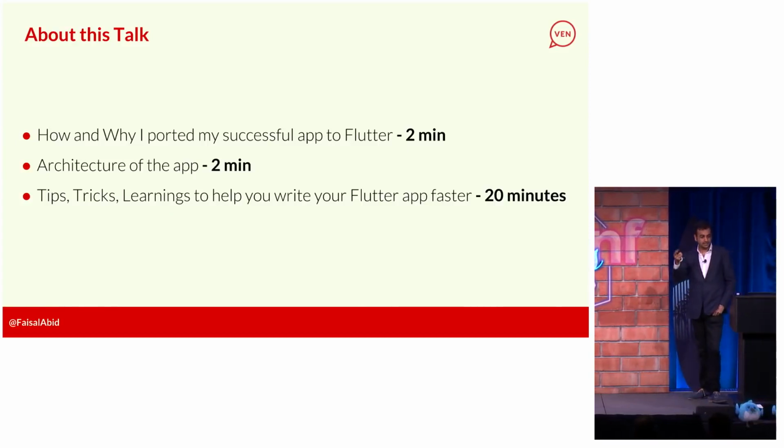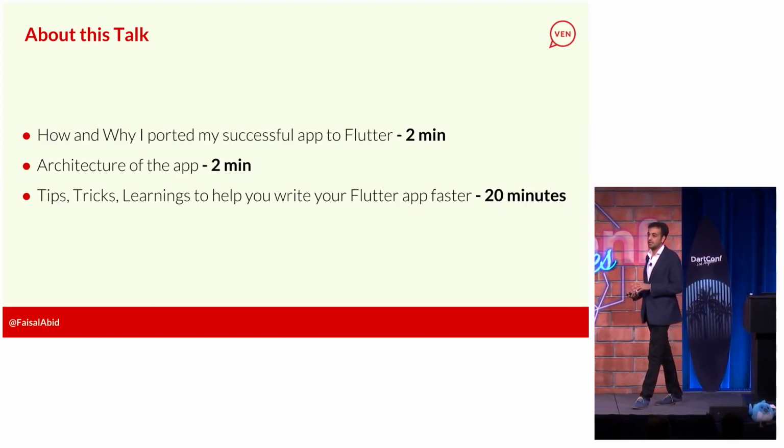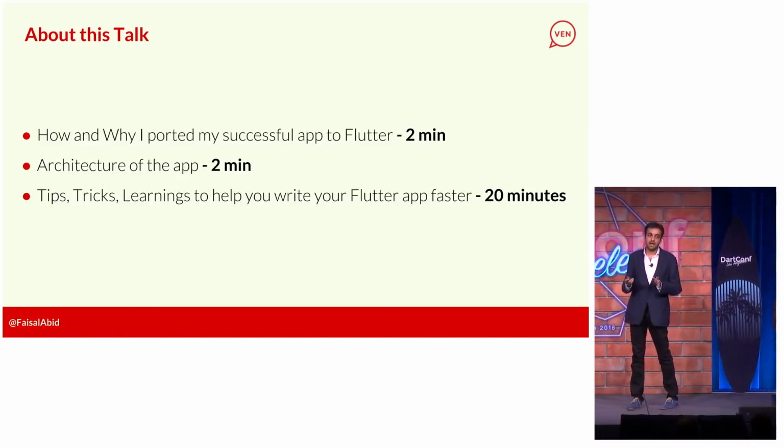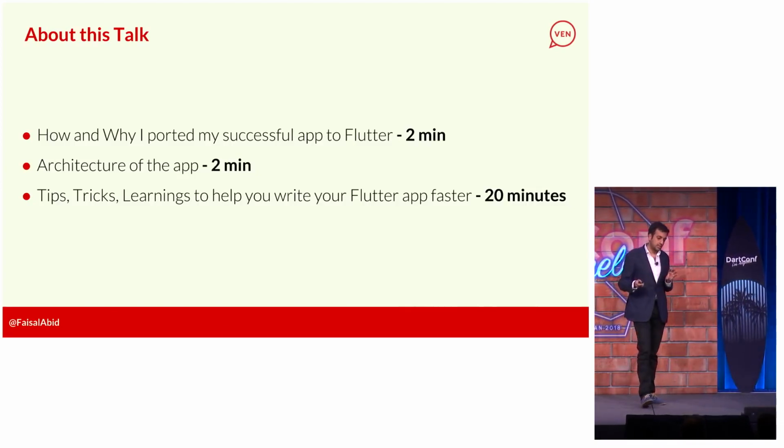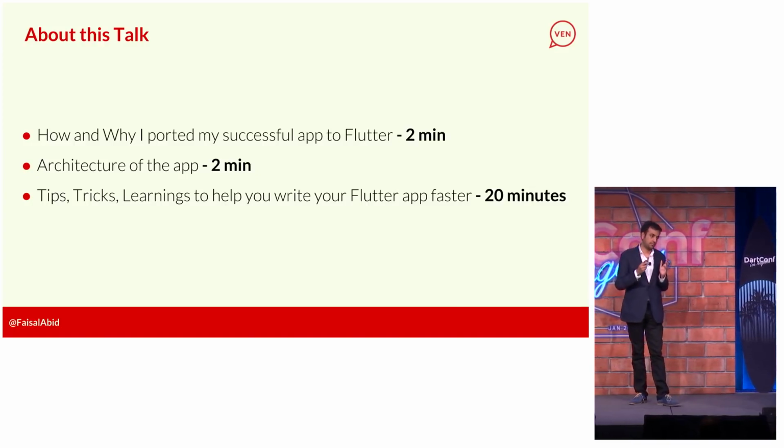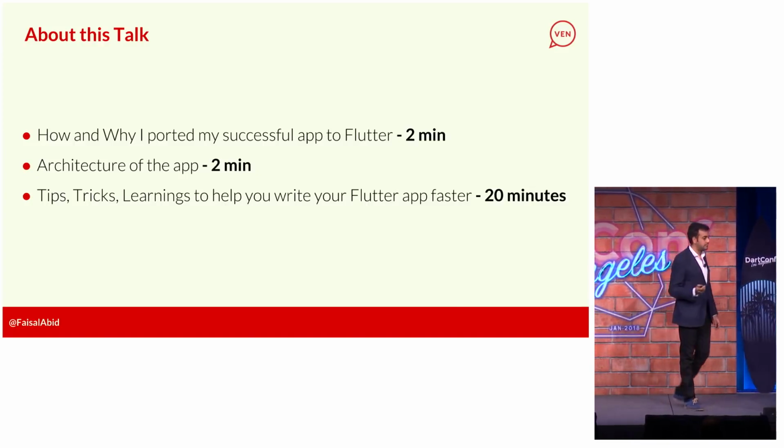So yes, I just talked about the first part. Second part is the architecture of the app. I'm going to spend about 2 minutes on it, just a high-level overview of how the app looks. And then we'll go through each section and talk about the tips and tricks I learned from building that specific section and really which libraries to use.